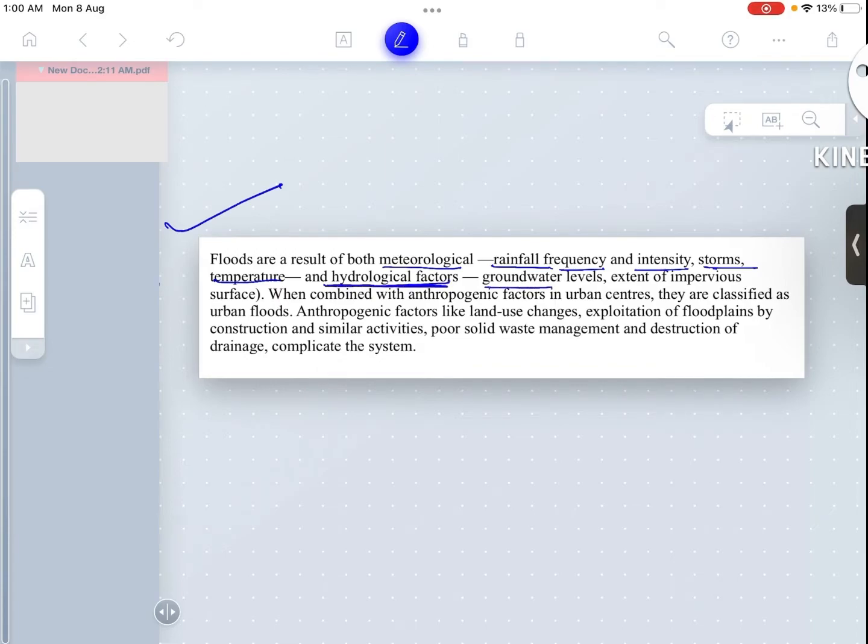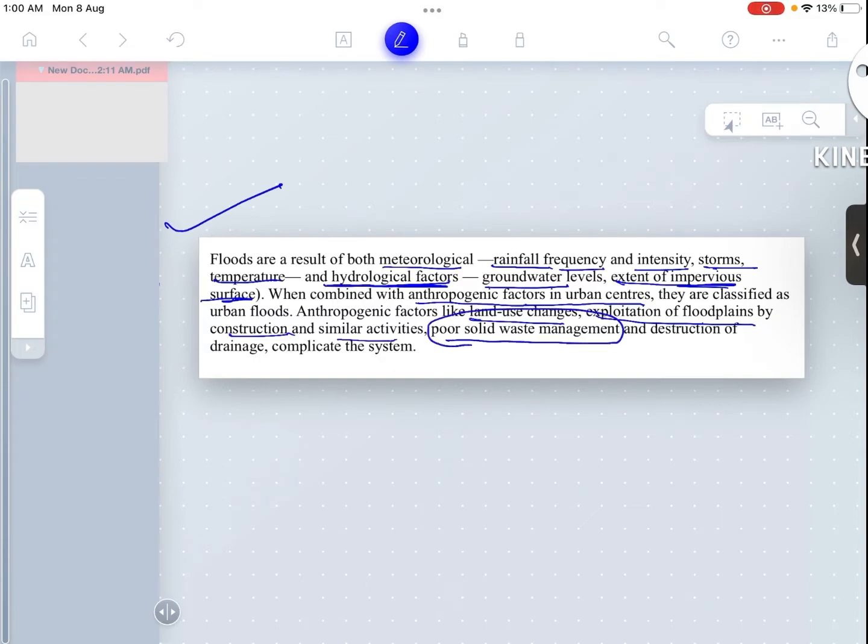What are these? Groundwater level, extent of impervious surface, when combined with anthropogenic factors in urban cities, which are land use change, exploitation of floodplains by construction and similar activities, poor solid waste management.